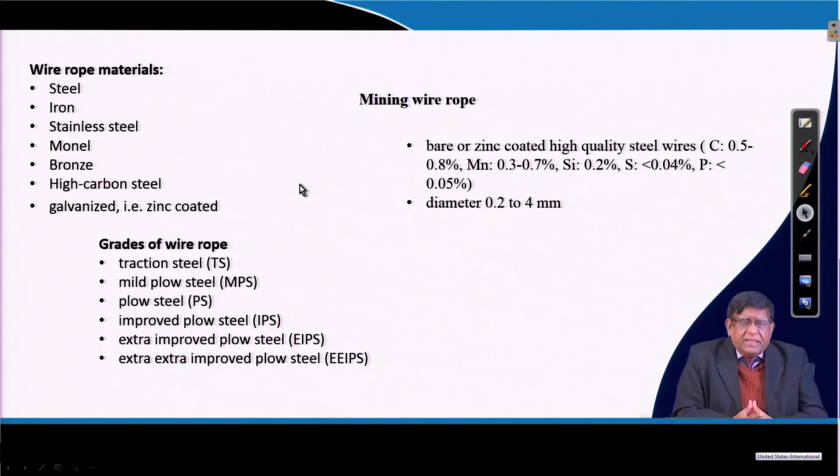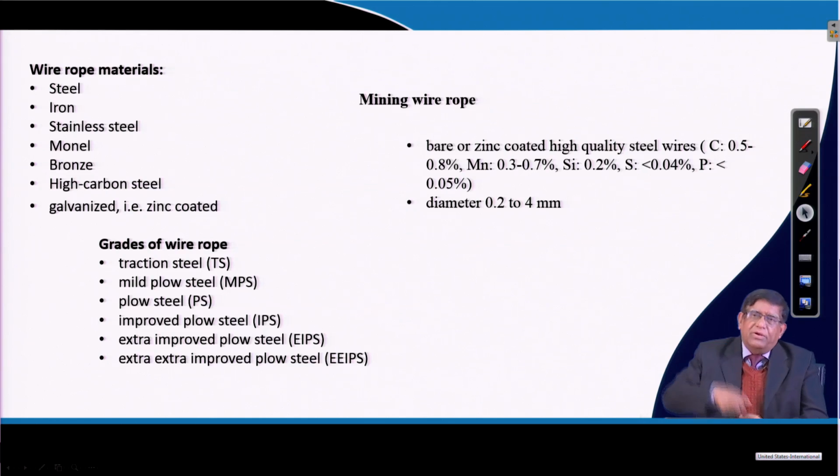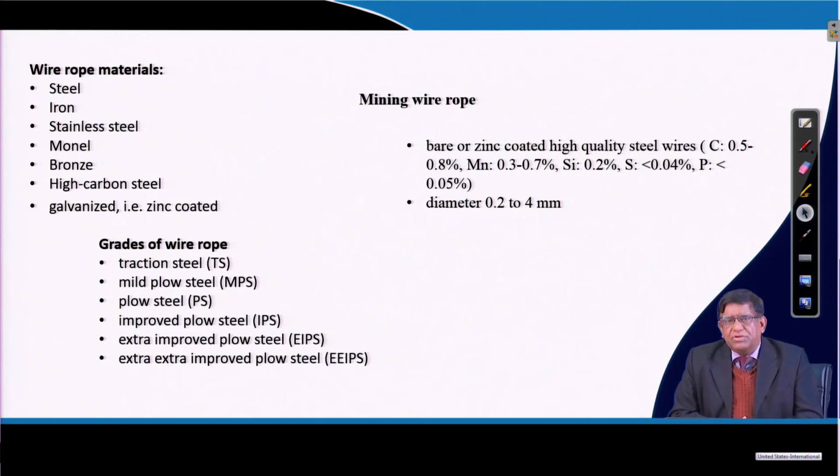Now, the wire rope can be made of steel, iron, stainless steel, monel, bronze, high carbon steel, galvanized zinc coated. There are different types of iron, and the steel of which these wire ropes are made is also of different grades. In metallurgy, they talk about which type of steel will have to be there. Only thing, we need to tell what the total load coming on it will be, and the breaking strength of the rope is more important.